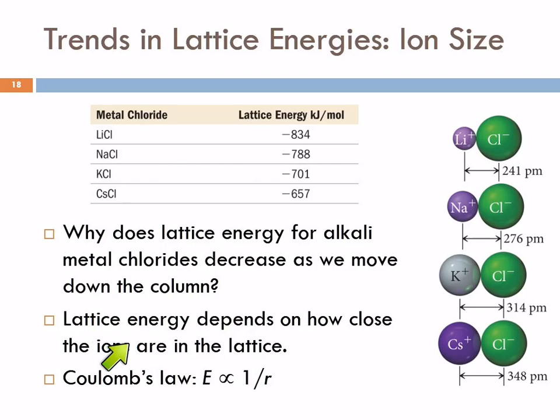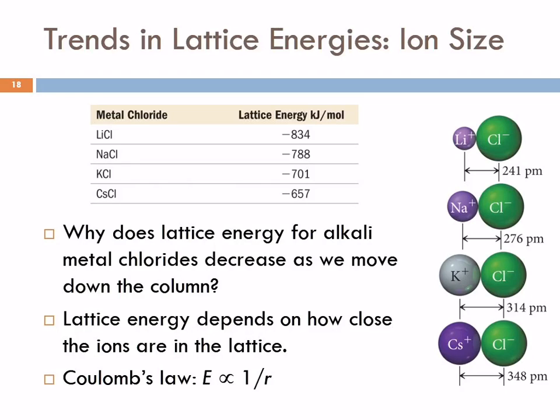Well, lattice energy is going to depend on how close the ions are in the lattice, and this gets back to Coulomb's law. The energy is proportional to 1 over the radius, the distance between the two things being attracted. So lithium, being a smaller ion, can get closer to chlorine, and here the distance between them is 241 picometers. As the ion gets larger and larger, the distance gets larger. Cesium and chloride can't get closer than 348 picometers because they're big and bulky, and so the force of interaction is limited.